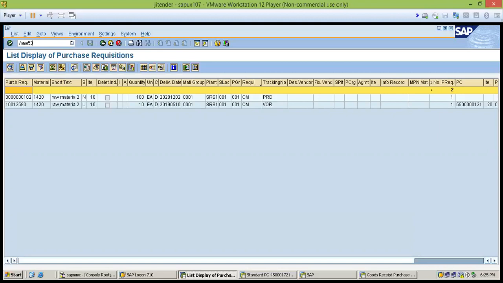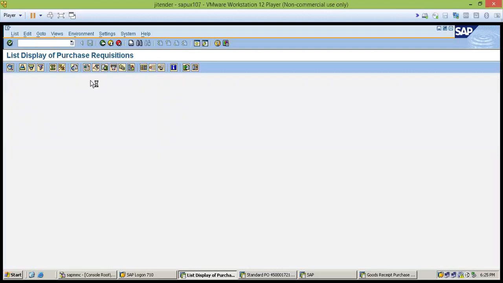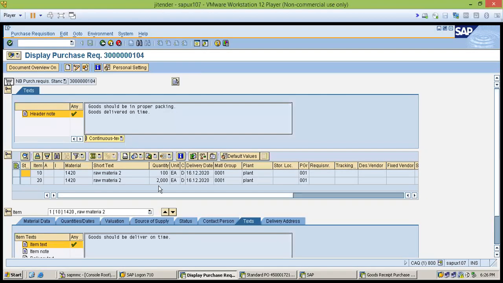The transaction for the PR display is ME53N. So here you can see the PR.